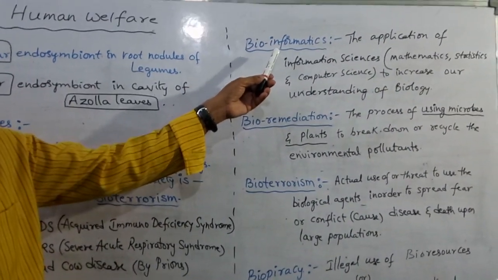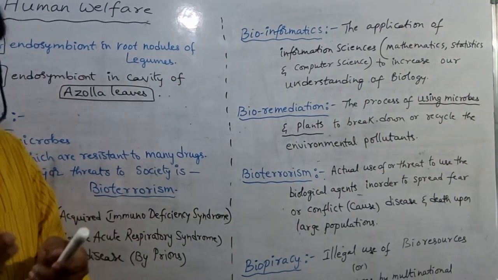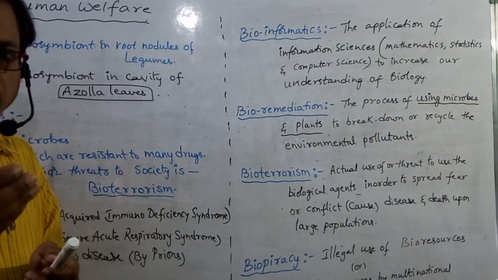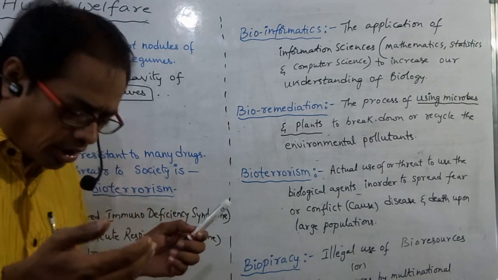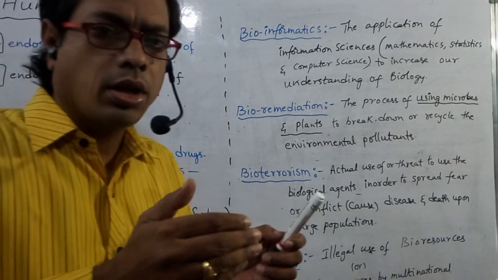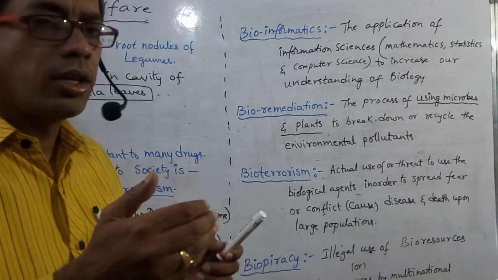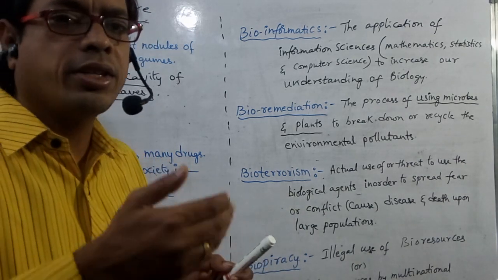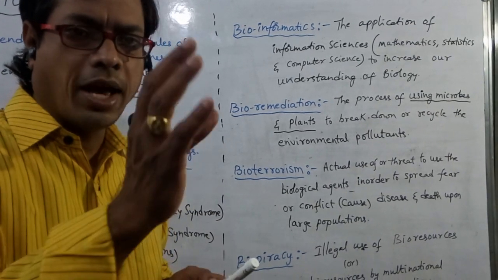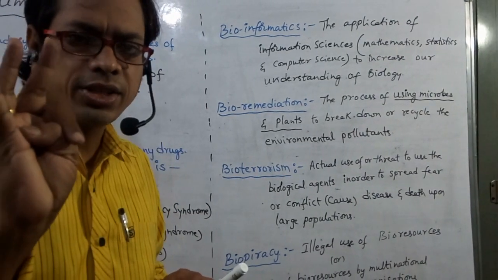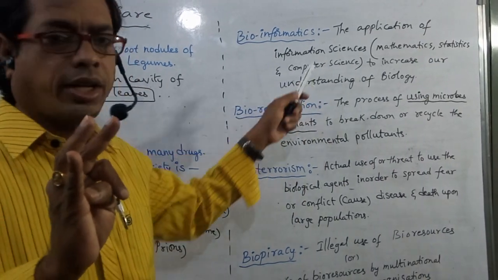Bioinformatics. That means to increase our knowledge in biology, we may use information sciences. What are the different types of information sciences? Mathematics, statistics, and third one, computer science.